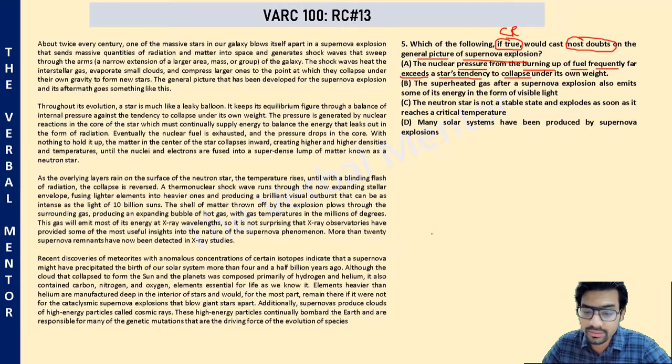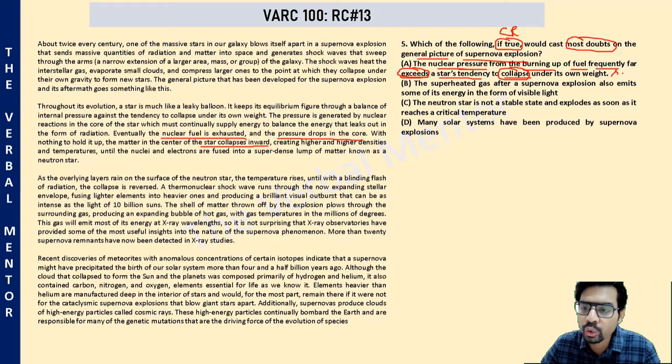Now, understand, this part says that when the nuclear fuel is exhausted, the pressure drops in the core and the star starts collapsing inward. But option A says, even when the nuclear fuel exhausts, the nuclear pressure inside the core is too much. It exceeds the outside pressure and it exceeds the tendency to collapse, which means the star does not collapse.